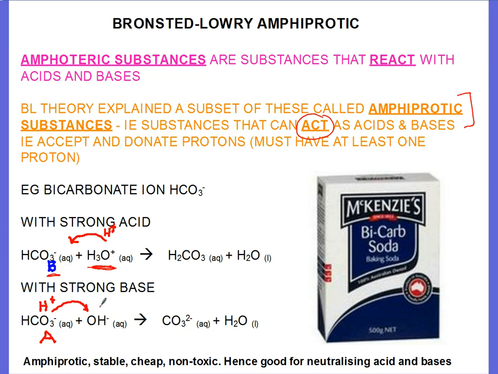But when you put it with a strong base, the bicarbonate ion will donate a proton to the hydroxide ions from the strong base. Therefore, in this situation, it's acting as an acid. So the bicarbonate ion can act as an acid and act as a base, and therefore it's called amphiprotic.